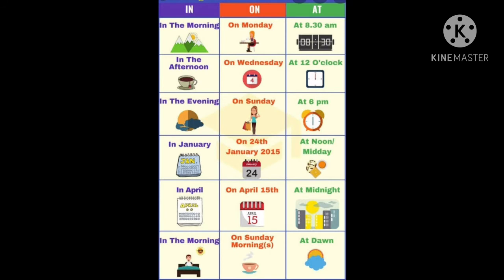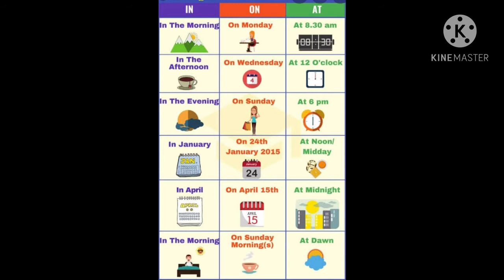Let us understand the prepositions in, on and at according to timings. You can see here 3 tables are made of in, on and at. First see the table of in. In is used with the morning, like in the morning. He came in the morning. Similarly with the afternoon also we use in the afternoon, in the evening. In January, in April. So we use in with the morning, afternoon, evening, and also with the month's name.